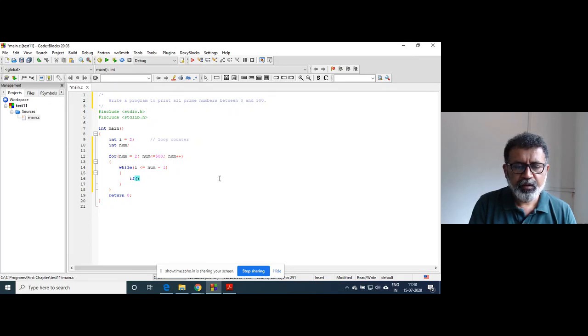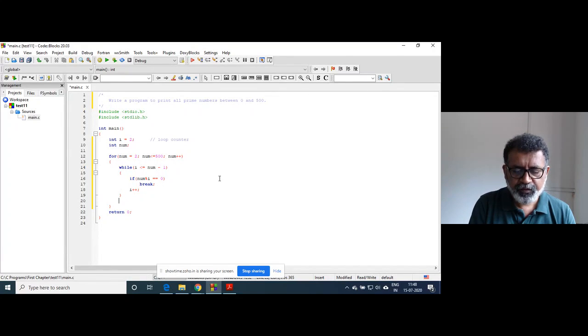If num mod i is equal to 0, break, because if it is divisible, there is no point in dividing further. Then i plus plus.